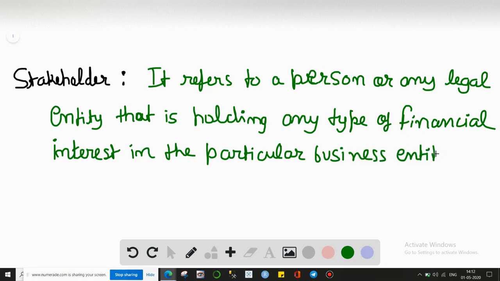Okay, so we have just written our main definition.